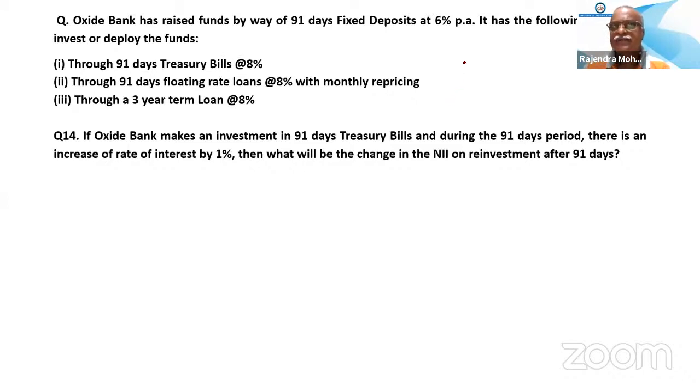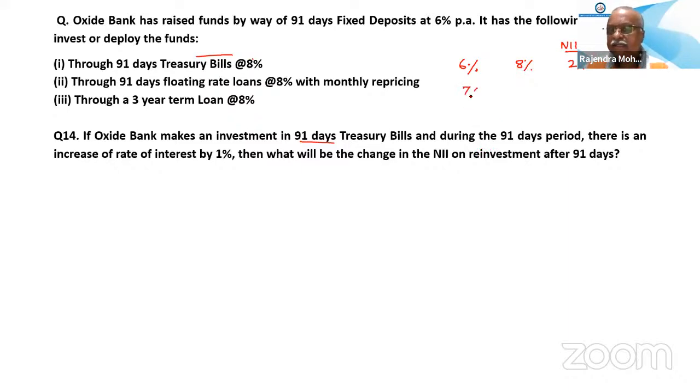So what is the existing cost of deposit? Existing cost of deposit is 6%. Okay, and it is to be deployed in, say, 91 days treasury bill. 91 days treasury bill is 8%. So you are earning 8%. At present you are paying 6% to the depositor and earning 8%, so the net is 2%. Our NII is 2% here. Now what has happened? There is an increase of rate of interest by 1%.